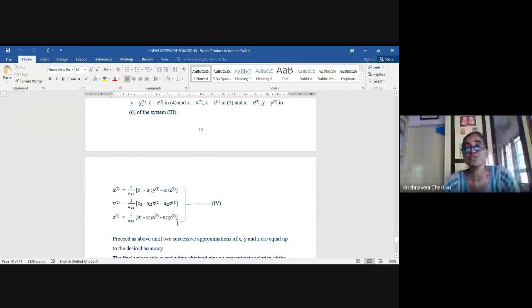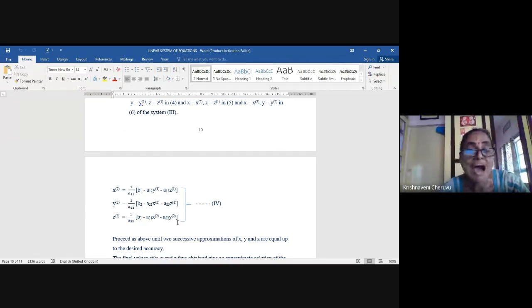This is the difference between the Jacobi method and Gauss-Seidel method. All the other steps are the same. First step is you check whether the given system is diagonally dominant. If it is not diagonally dominant, you just interchange the rows, girls. A11 must be bigger, A22 must be bigger, A33 must be bigger, meaning the diagonal elements must be bigger. So you arrange the equations in such a way that A11, A22, A33 are bigger.